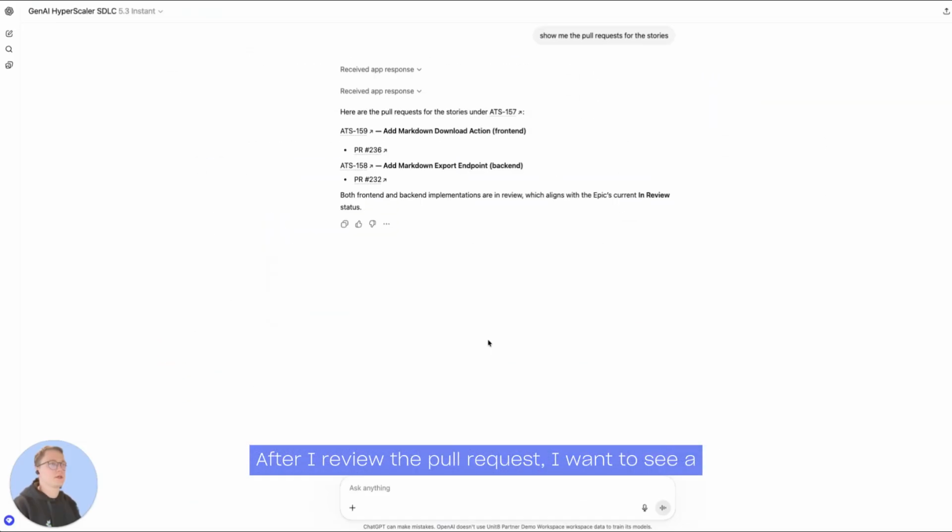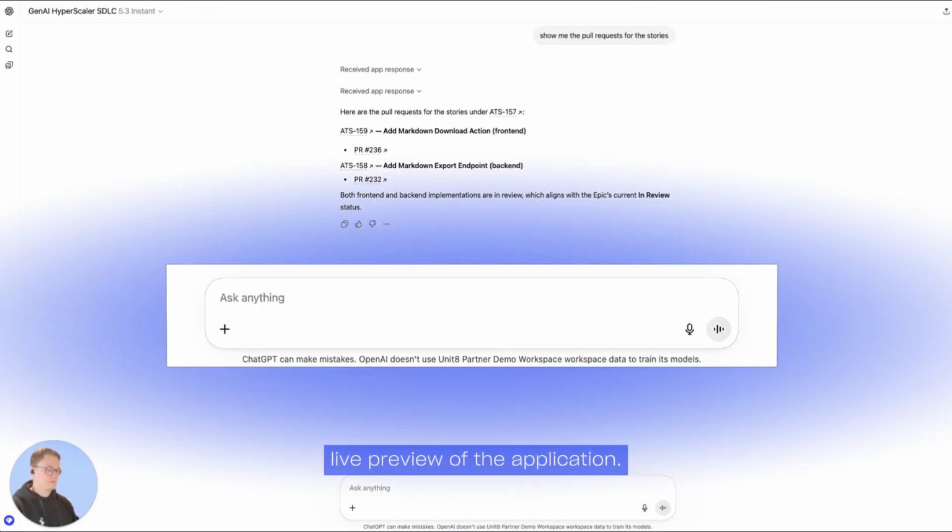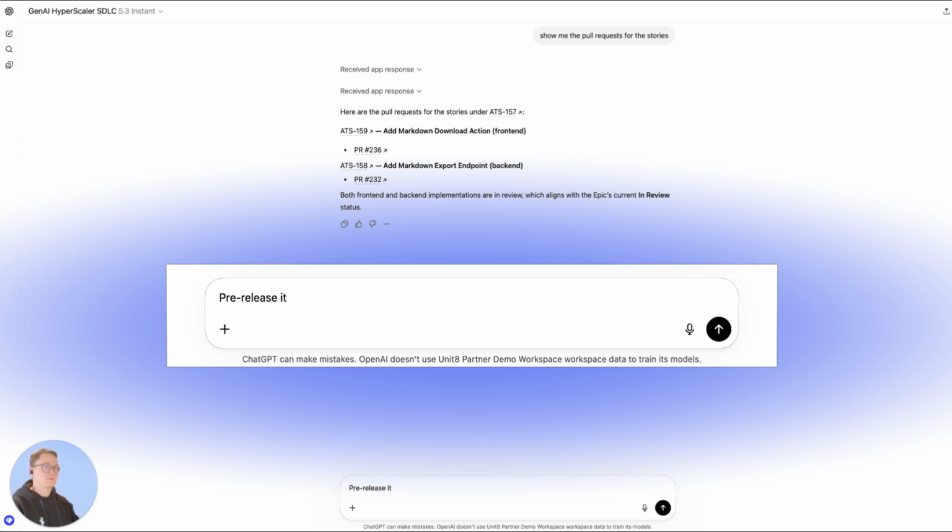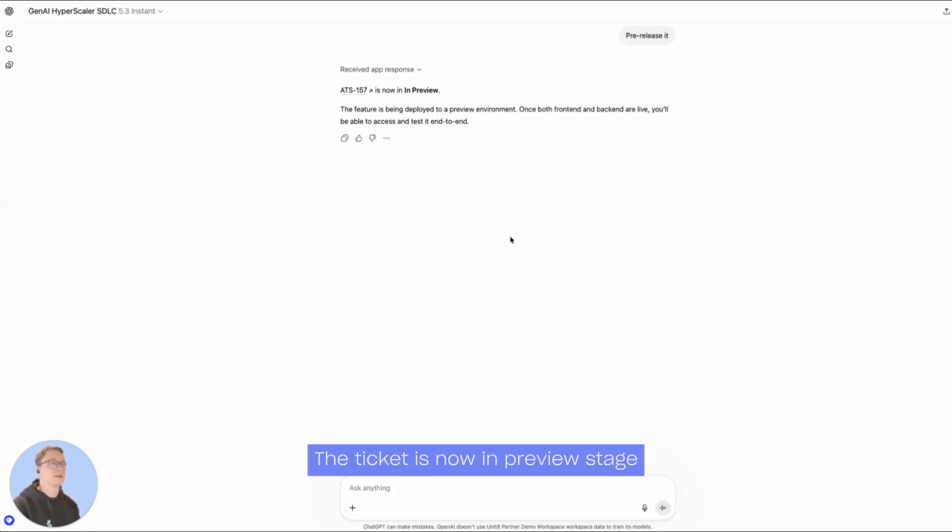After I review the pull requests, I want to see a live preview of the application. The ticket is now in preview stage and it's being deployed to the preview environment. Once both frontend and backend are live, we'll be able to access and test it end to end.